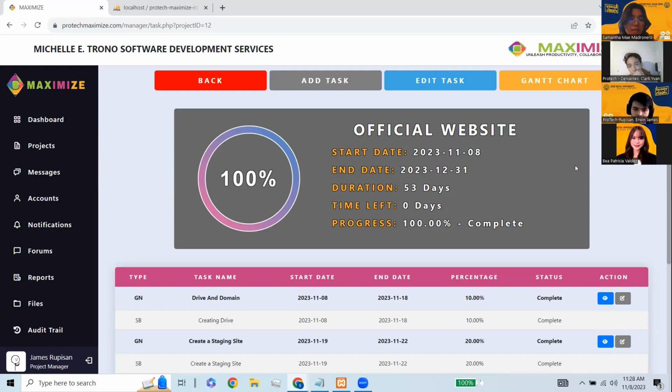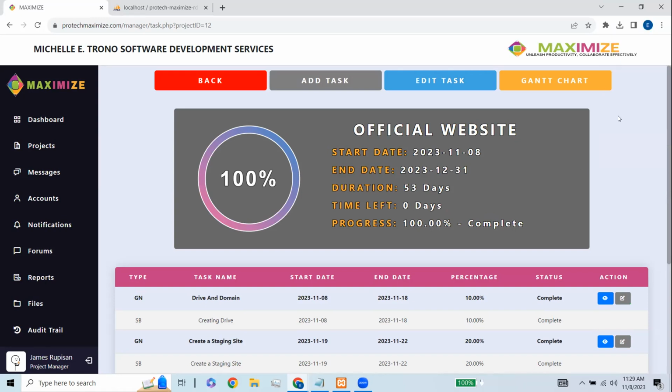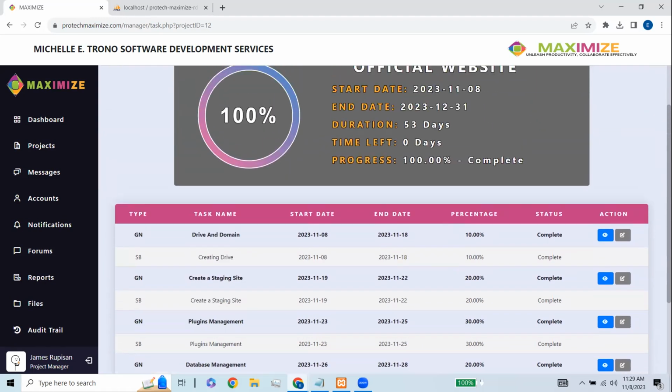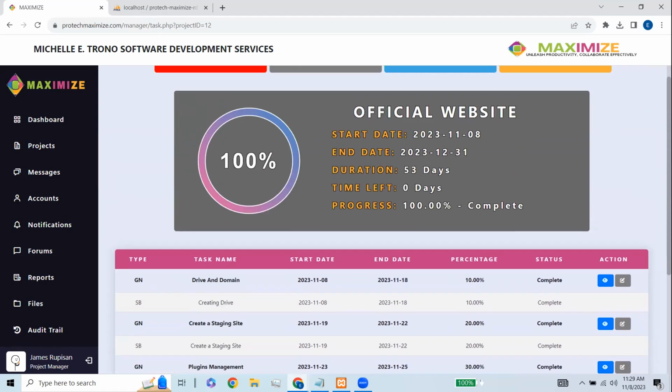So what you can see, let's just full screen it. It's now 100% since we modified the side of other assigned members, so that we can see here the 100%, showing that our project is now completed.